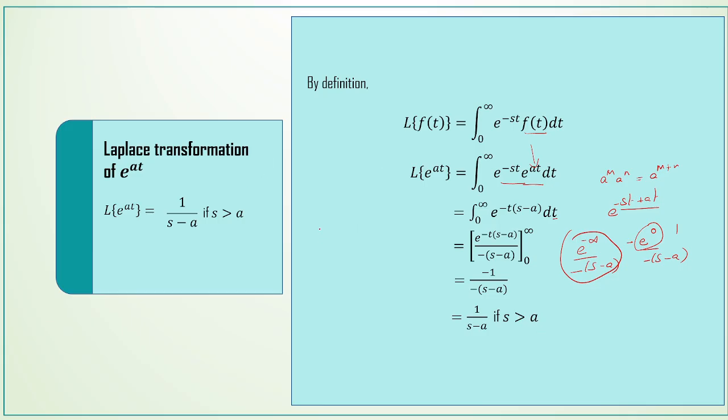So L of e power minus at is equal to 1 by s plus a, and L of e power at is equal to 1 by s minus a.